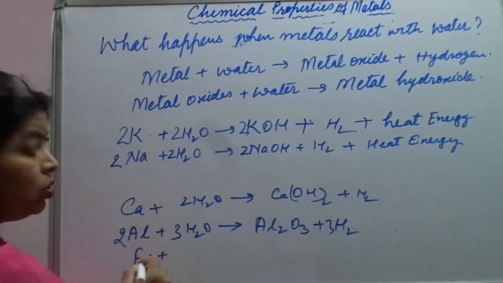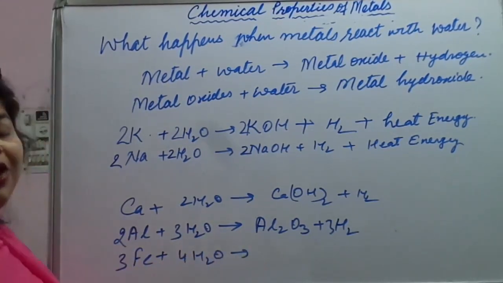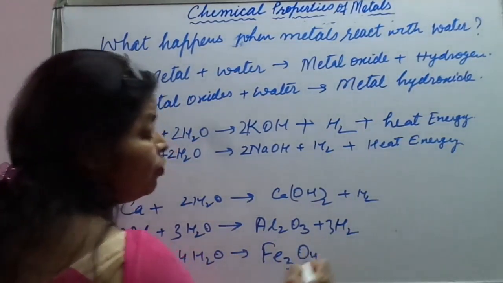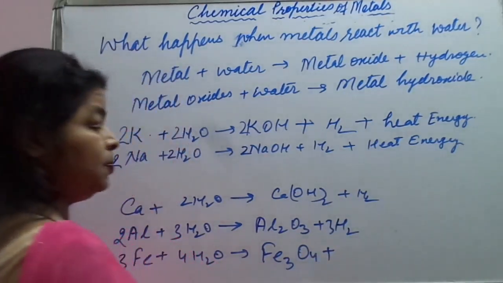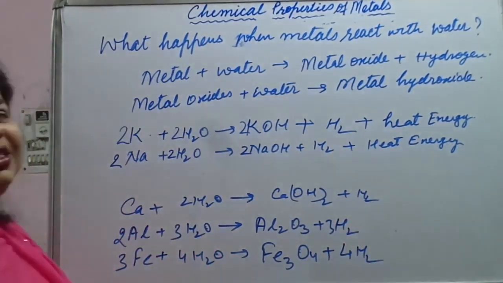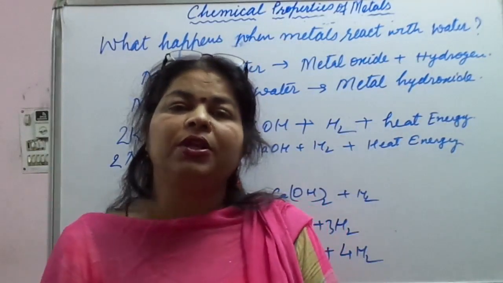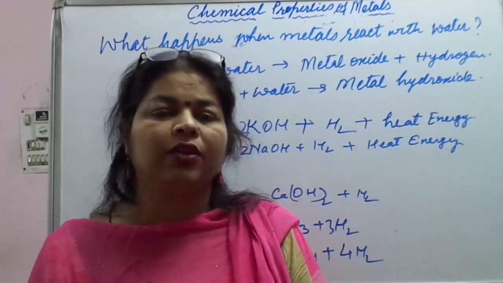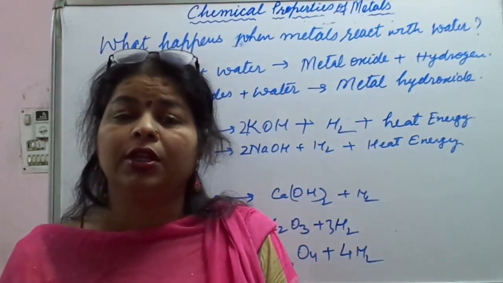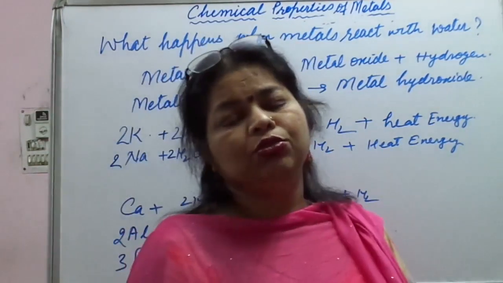So 3Fe plus 4H2O gives Fe3O4, ferric oxide, plus hydrogen gas, 4H2. Okay, so this is how the reaction will take place. Now, metals like lead, copper, silver and gold do not react with water at all. And this is the reason that people are fond of wearing jewelry, because they do not react with any kind of water. Okay, now let us come to the next one.